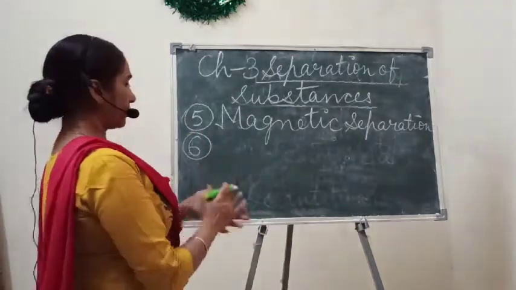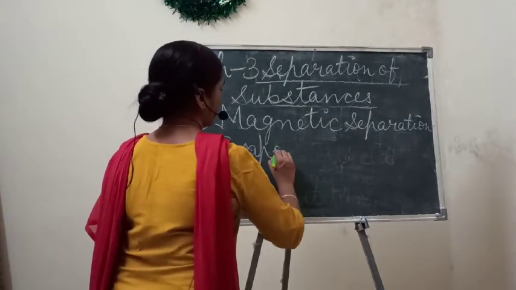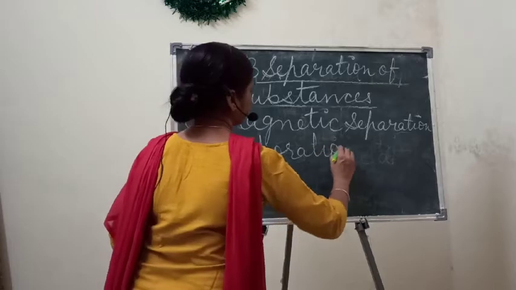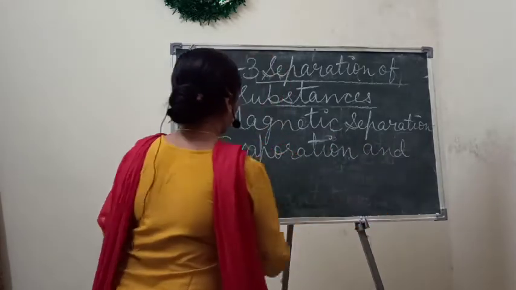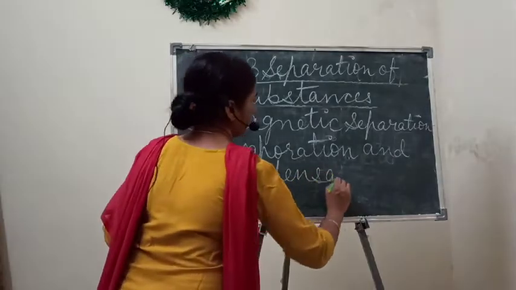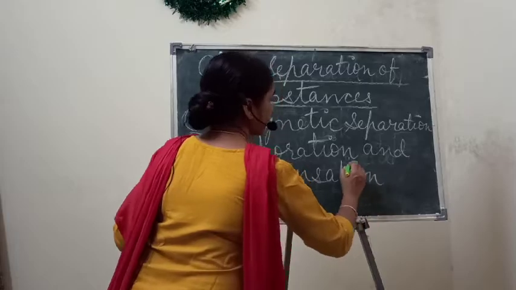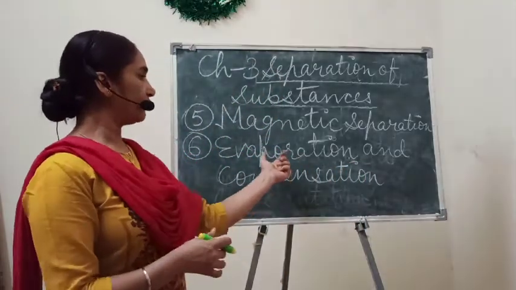What is evaporation? First we see evaporation and condensation, because these two processes take place together, one after the other. So we are studying them collectively.